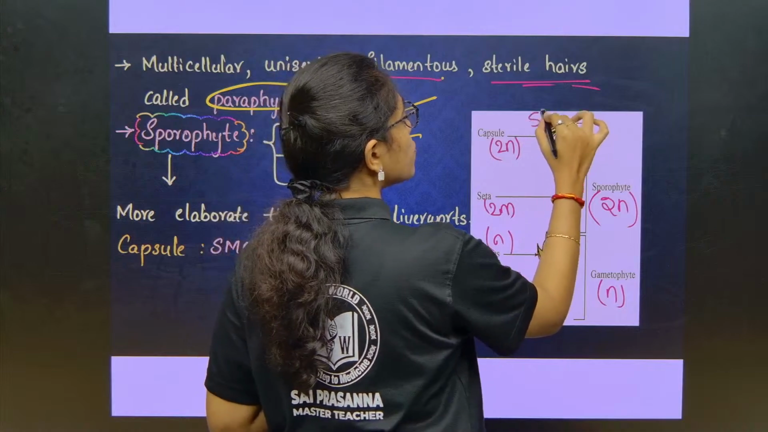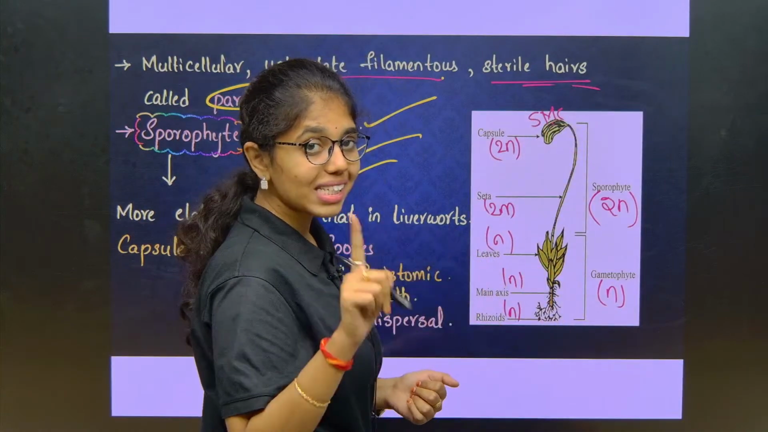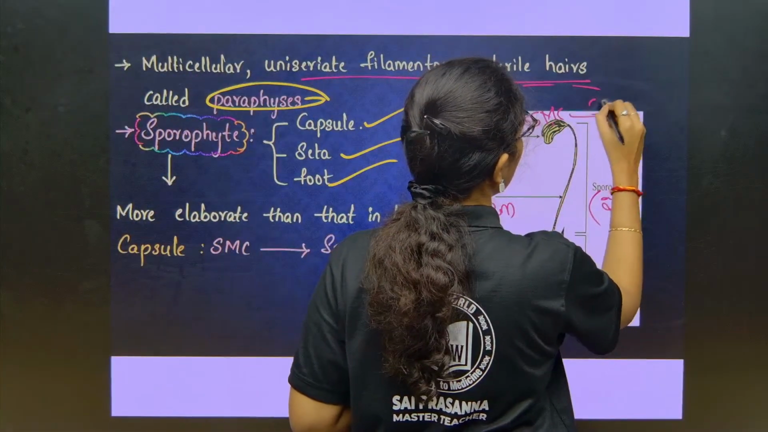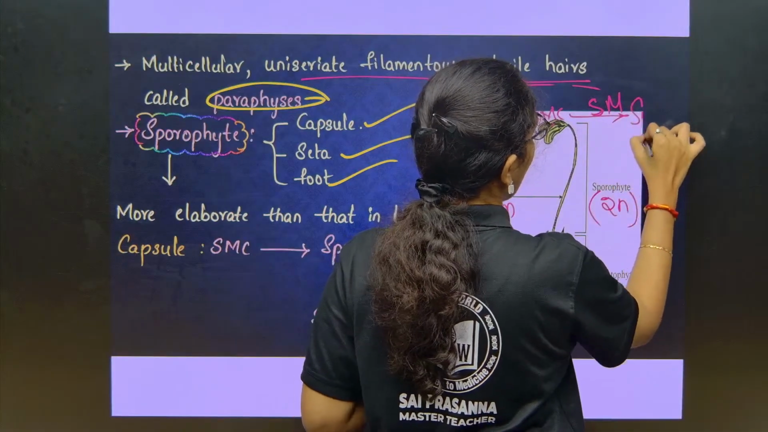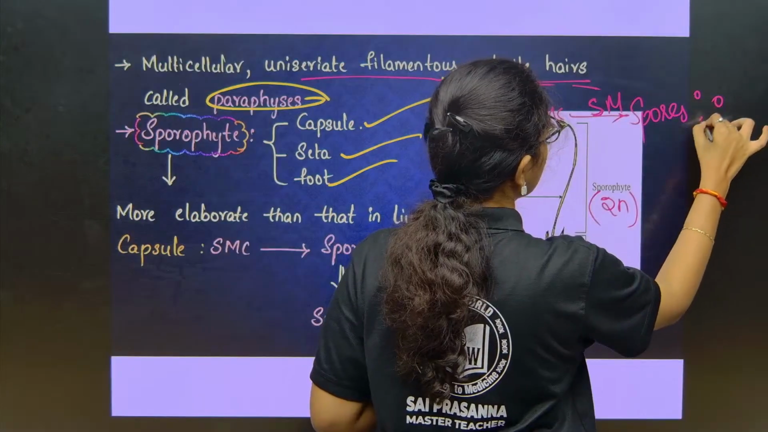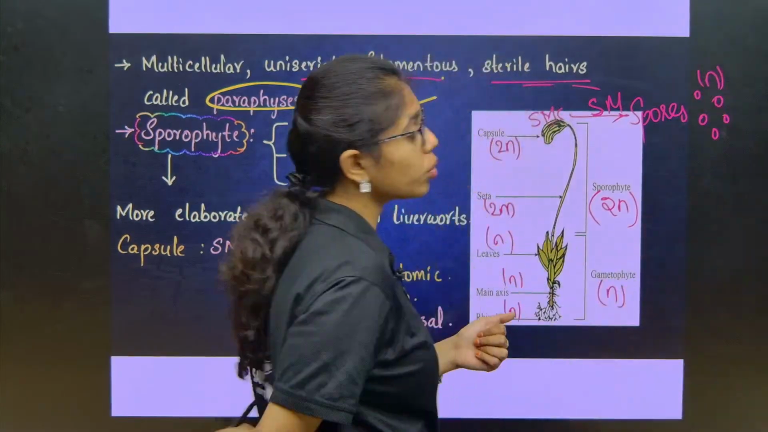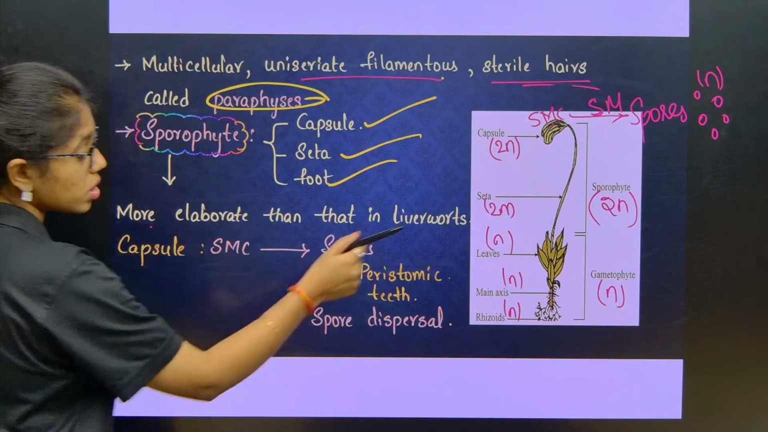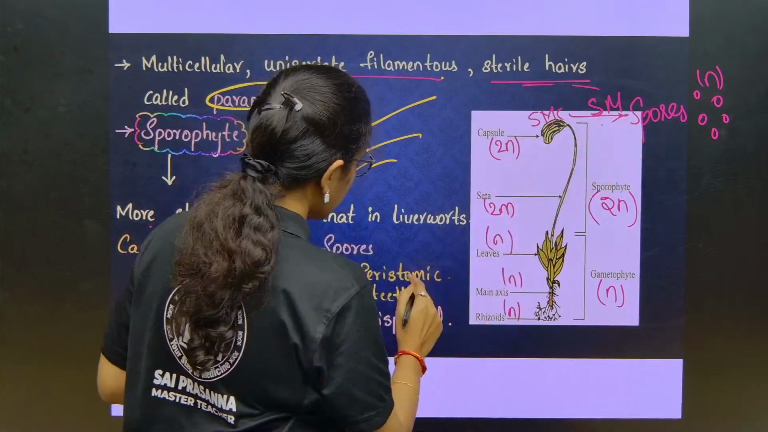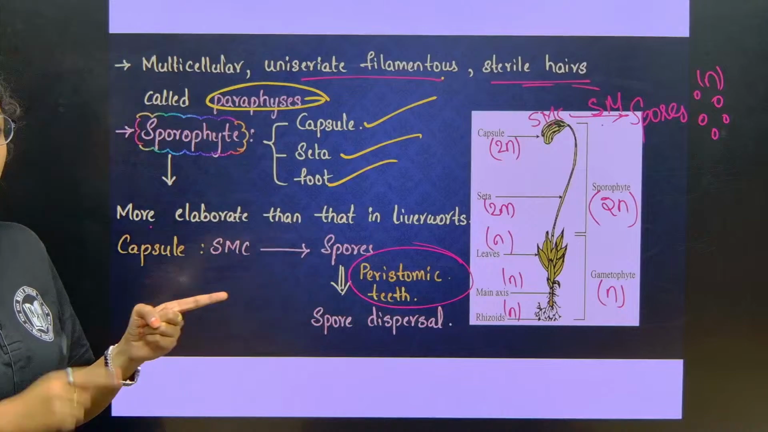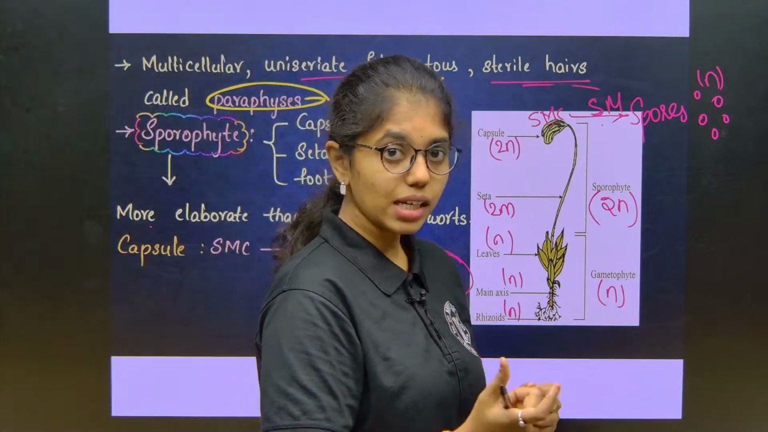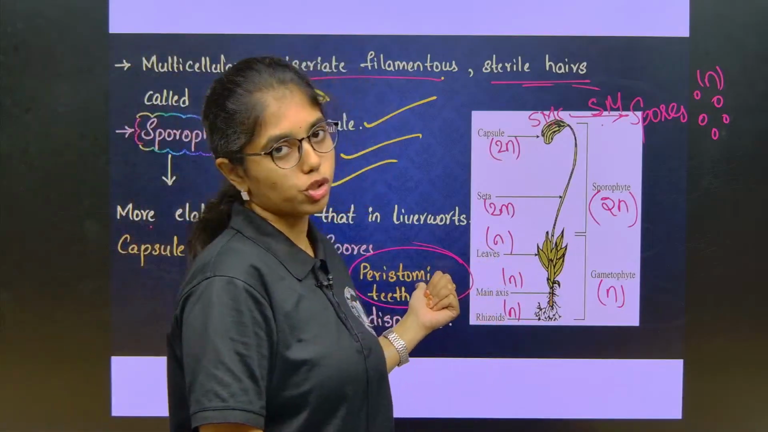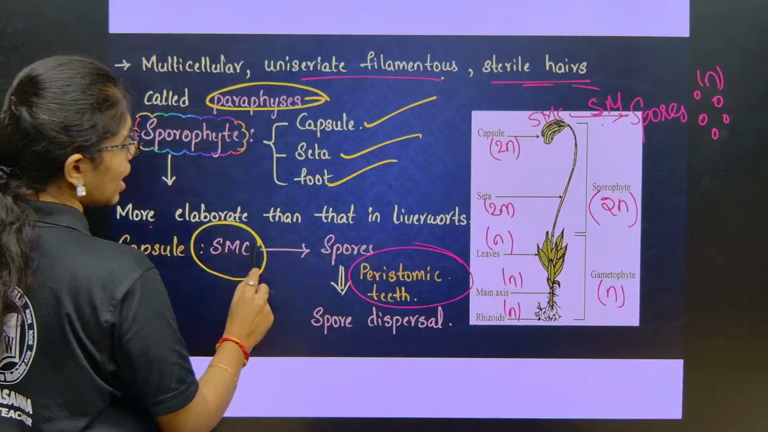Inside this capsule, spore mother cells will be present. Spore mother cells will be undergoing what? Meiosis, sporic meiosis. This will be undergoing sporic meiosis inside the capsule, and haploid spores will be released. These haploid spores are released through what? Clear? In liverworts, spore dispersal is by elaters. In mosses, for example Funaria, the haploid spores are released by peristomial teeth. Remember that. So here the spore mother cell undergoes sporic meiosis.